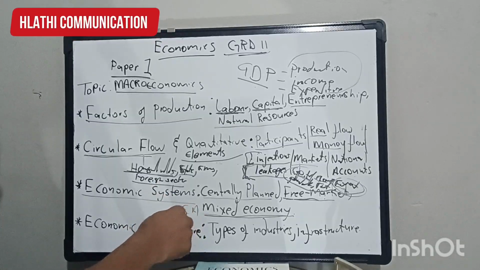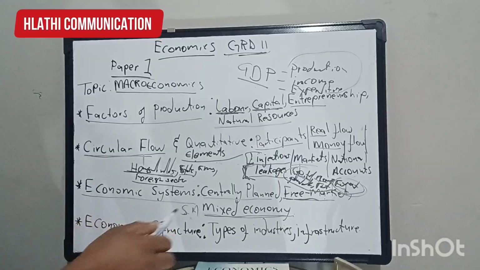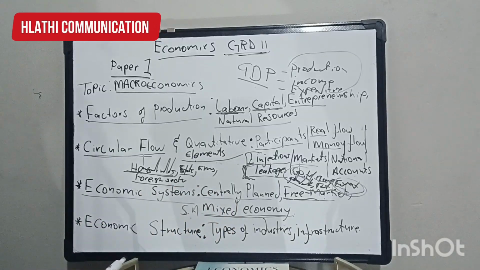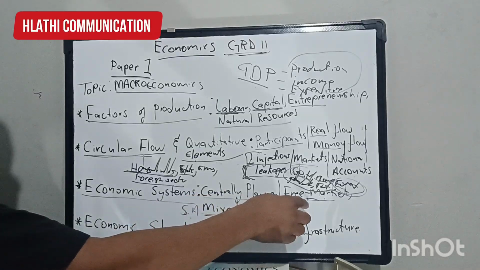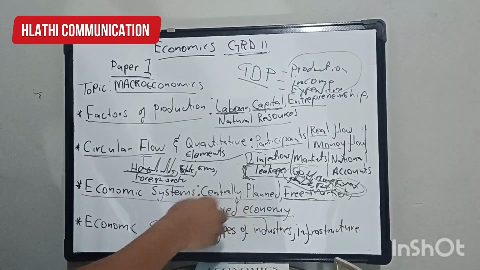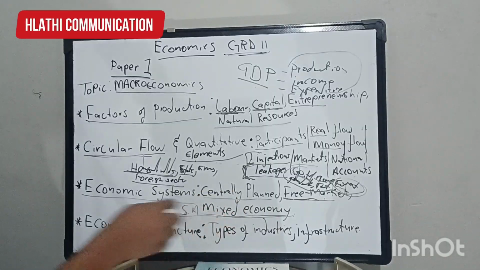Our country is using this system, whereby there are resources controlled and owned by the state, and then there are resources controlled and owned by certain individuals, which are privately owned, in one economy. Then we call it a mixed system.